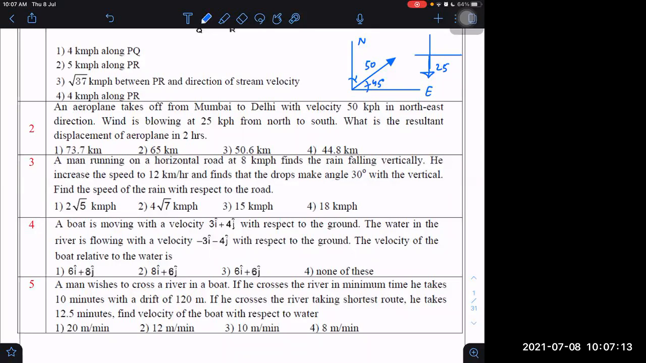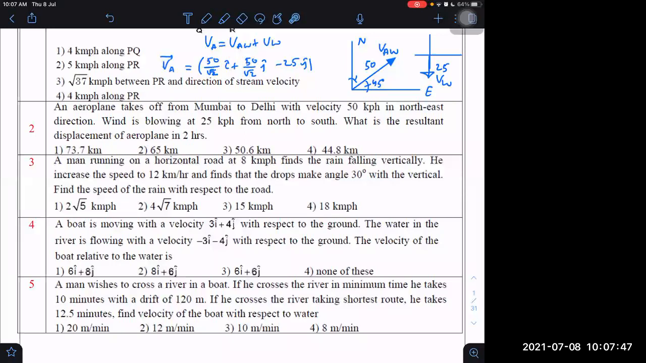We can think of this velocity as the velocity of the airplane with respect to wind, and this is the velocity of wind. So the velocity of aeroplane will be velocity of aeroplane with respect to wind plus velocity of wind. Write in vector form and add: 50 by root 2 along i cap, plus 50 by root 2 along j cap, minus 25 along j cap. That is the velocity of A.